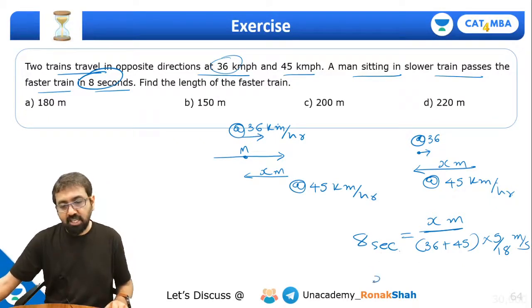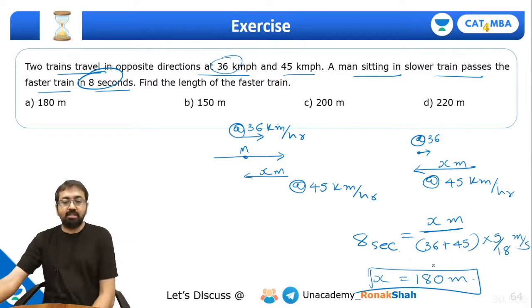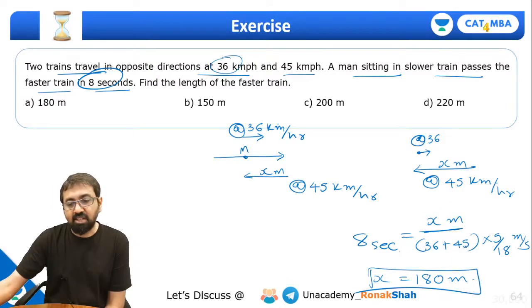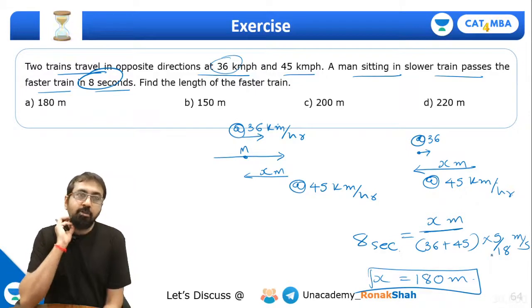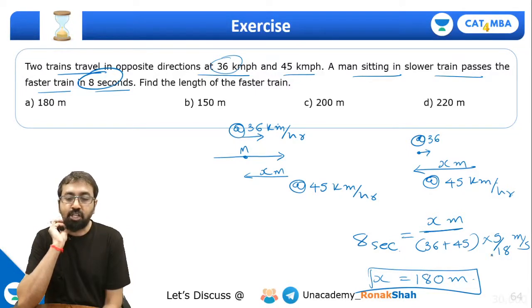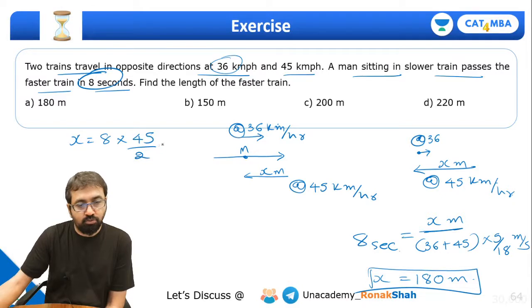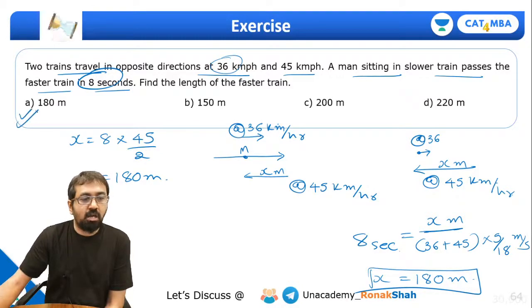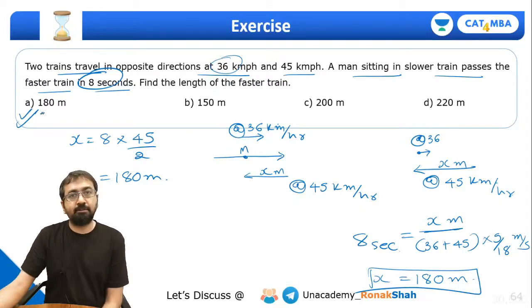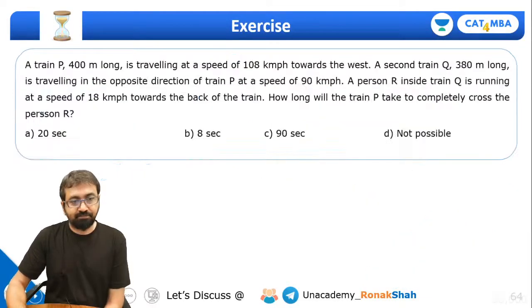And if you solve this thing, you will get some value of x. I think it should come out to be 180 meter. Just check that, guys, quickly. This is 81 by 18, so it will be 9. So 9 5s are 45 by 2. So x will be equal to 8 into 45 by 2. So it will come out to be 180 meter, correct? So we will tick mark option A. Everyone, are you all clear with this?